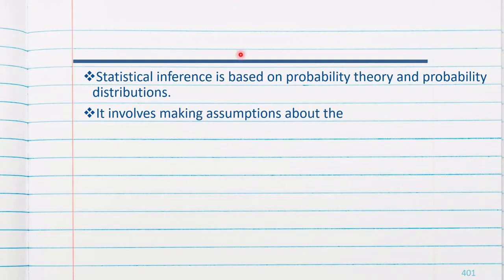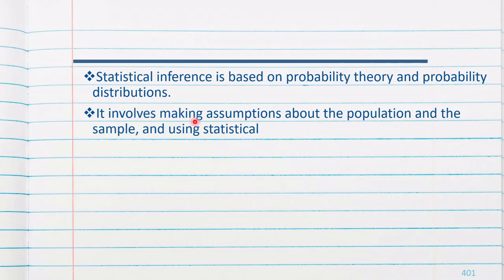Statistical inference is based on probability theory and probability distribution. It involves making assumption about the population. We are making some assumption about the population based on sample using statistical models to analyze the data.